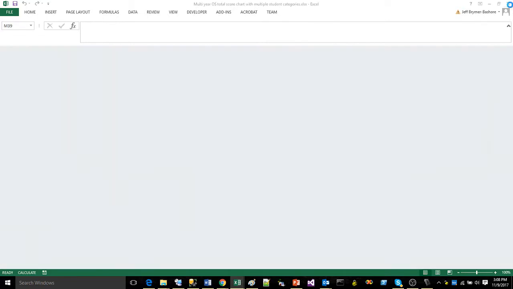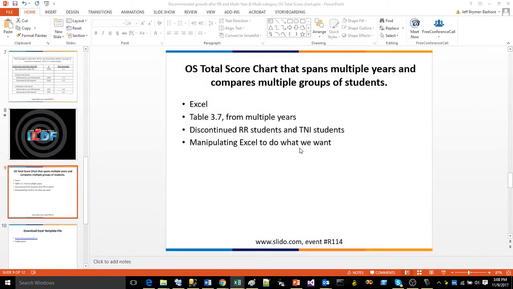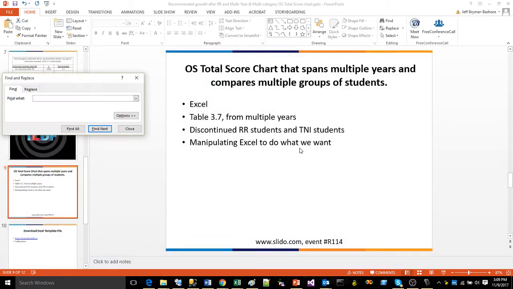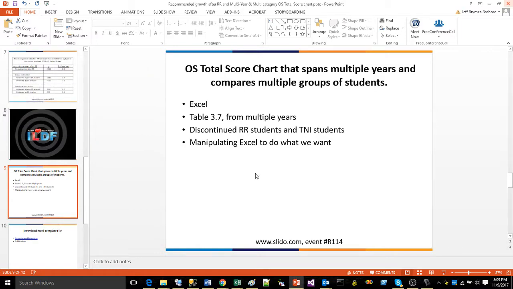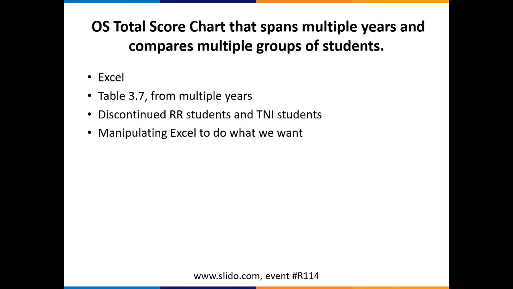Let me close this. So let's start the presentation back up here. Hey, there we go. All right. So what we are going to need is Microsoft Excel, along with your table 3.7, and this can be from a site report or from a school district report. Either one will work, but we need it for multiple years, okay?